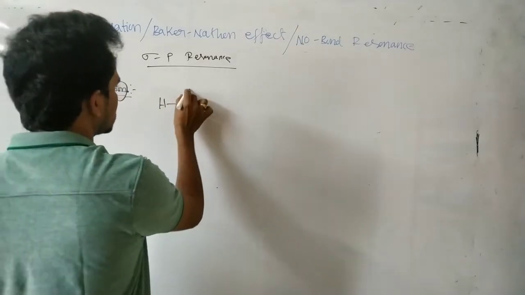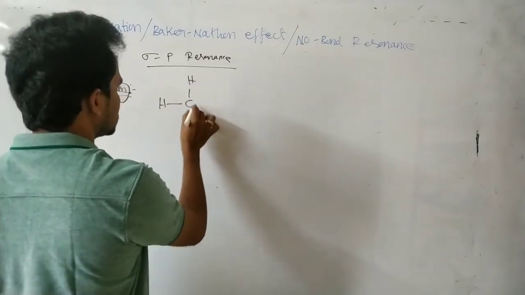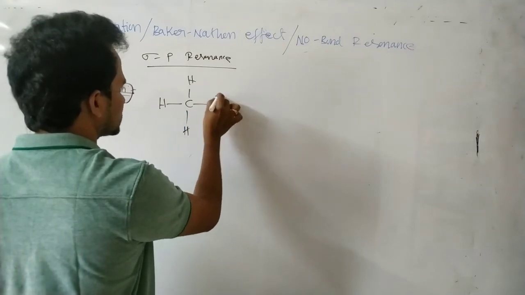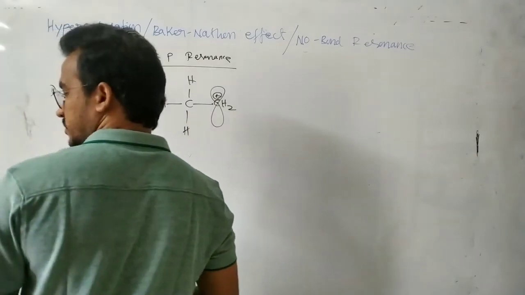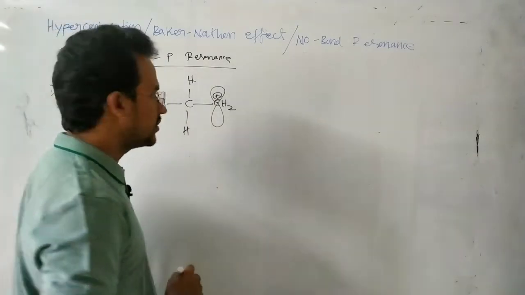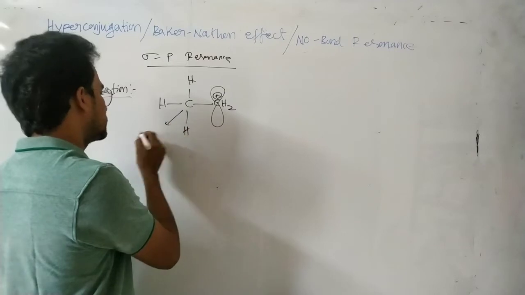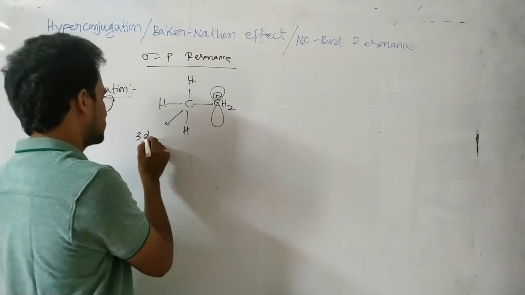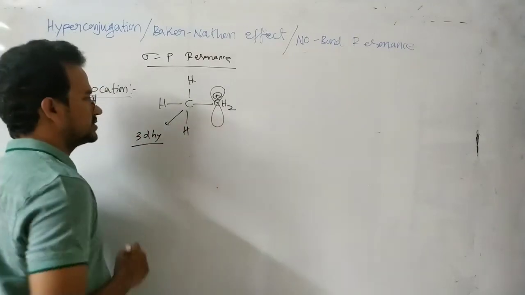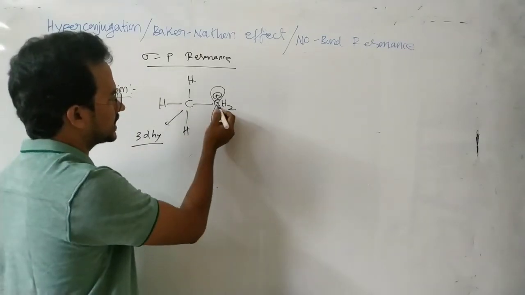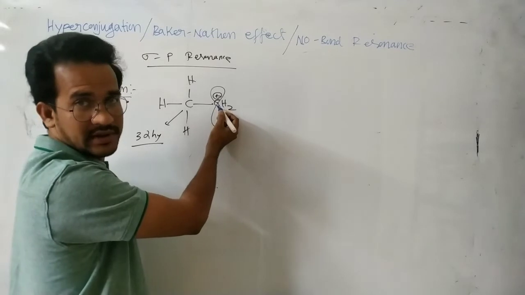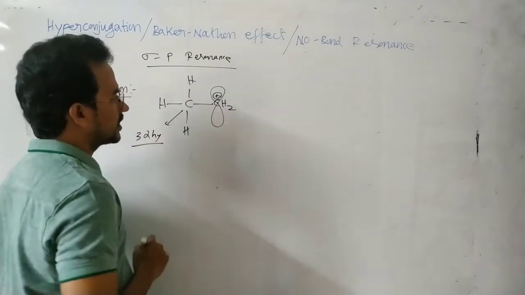Here, in CH3-CH2+, the positively charged carbon has a vacant p orbital. Here there are 3 alpha hydrogens. This carbon is the alpha carbon: whatever carbon is directly bonded to the positively charged carbon is considered an alpha carbon.